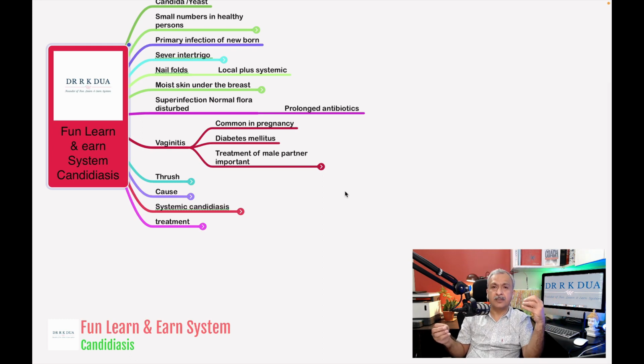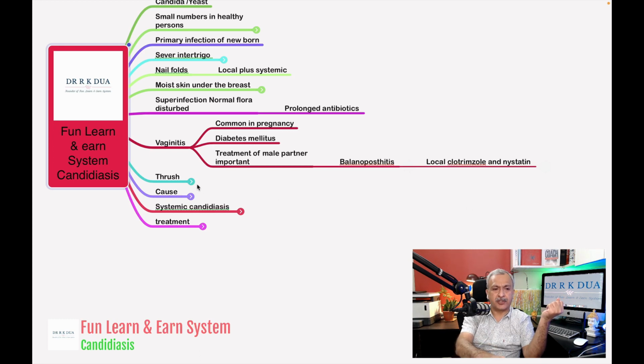So that treatment should be given simultaneously to both the partners. So in case of pregnancy, or otherwise, we can give local clotrimazole and nystatin cream to the male, and even in case of female when she is not pregnant, we can also give the pessary that can be kept inside the vagina overnight.